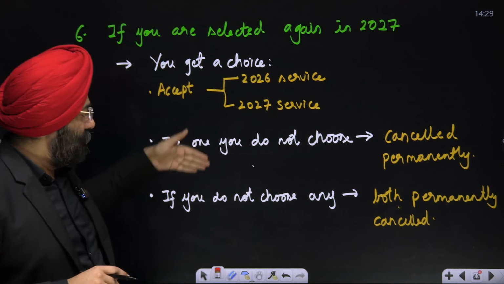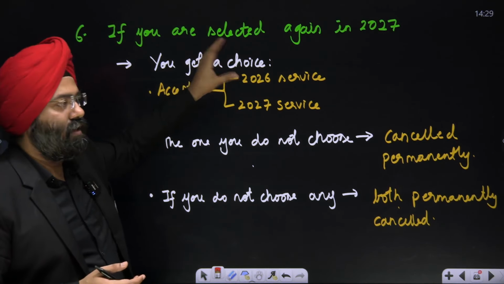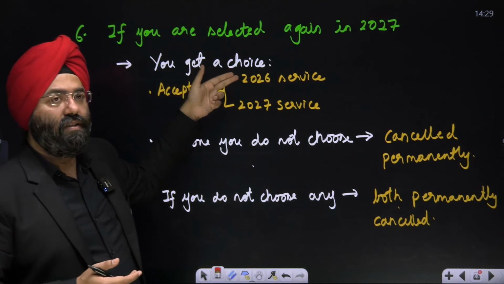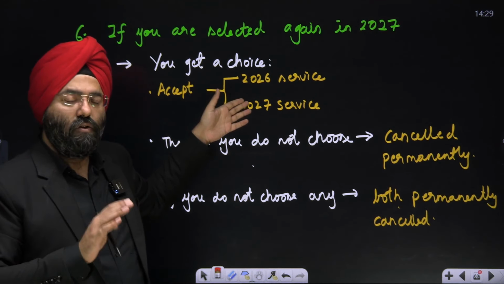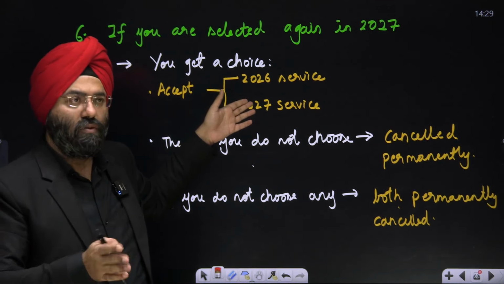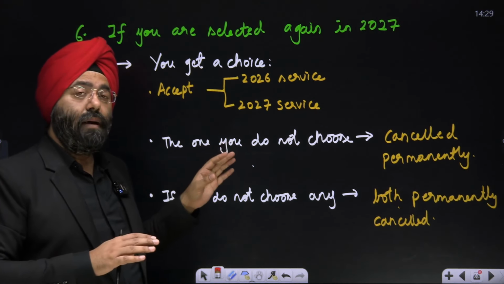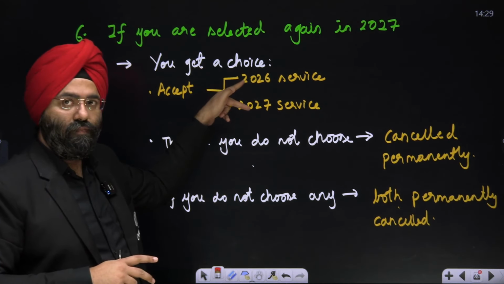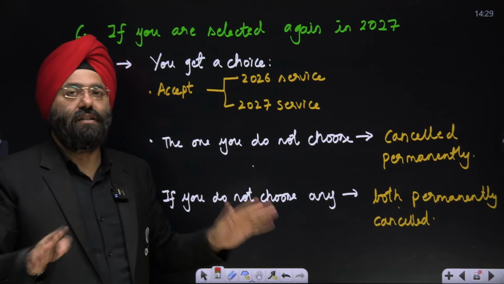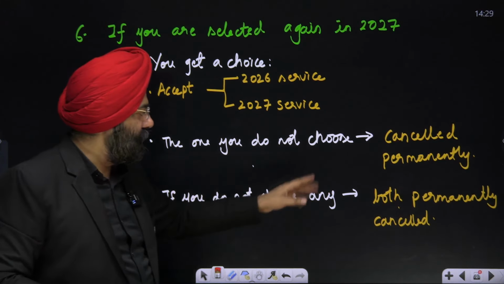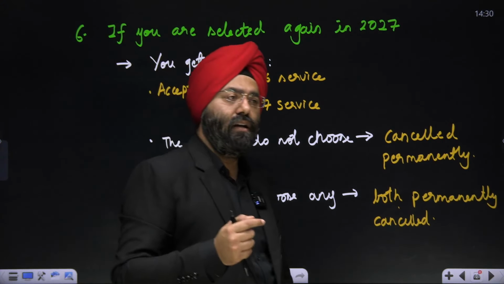So if you choose 2027, okay. If you said no, I want to go with this only, it is okay. Supposing in 2026 one gets IPS. Next attempt 2027, because of the exemption that was there, he is appearing for 2027. He cannot get IPS, I've already told you. Supposing he gets IRS. He said, no, I want to keep IPS. So IPS. Now in a certain case, he says that he is not going to join any of them. He does not choose any of them. Then both the services will be permanently cancelled for him. These rules have been made.